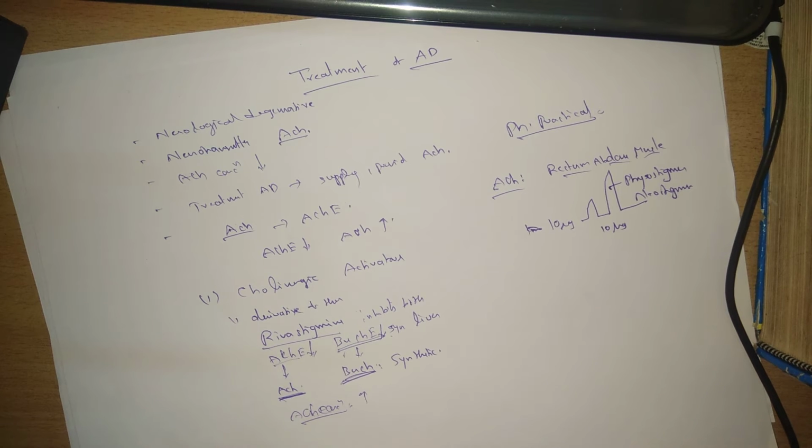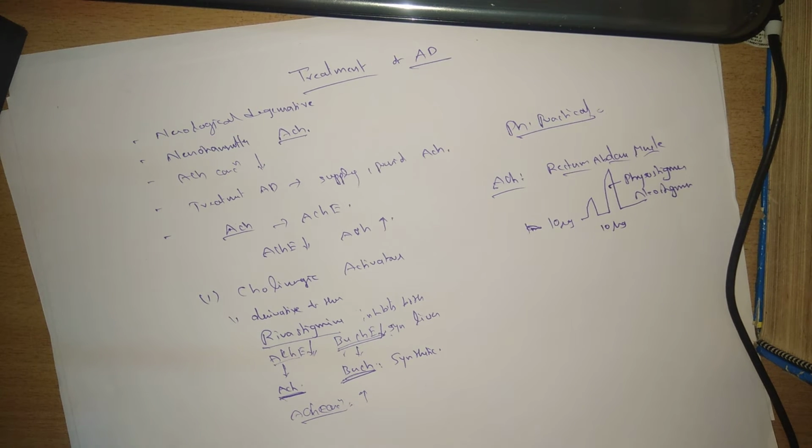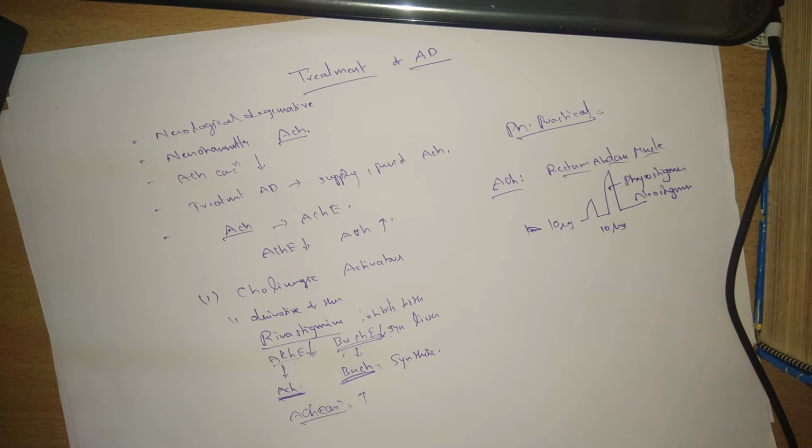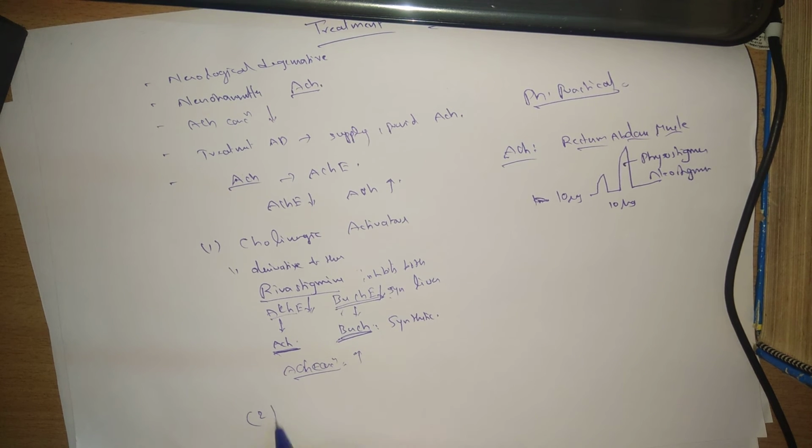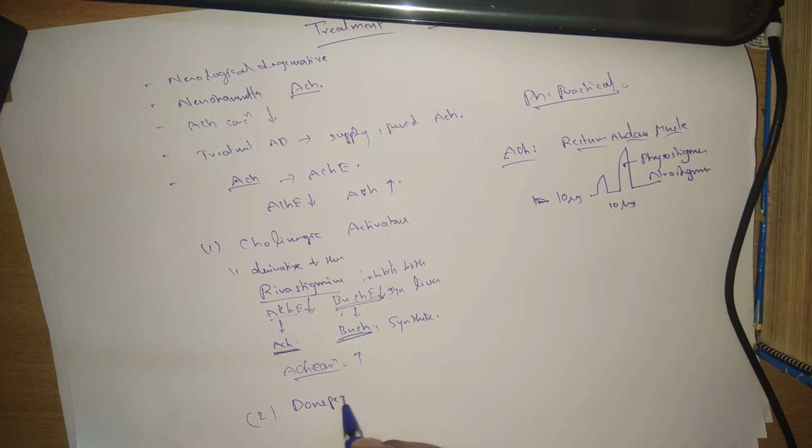By using rivastigmine, in clinical trials, it improved Alzheimer's disease. A very good improvement has been observed. So this is one of the best examples in the treatment of Alzheimer's disease, that is rivastigmine. And the next drug is donepezil.